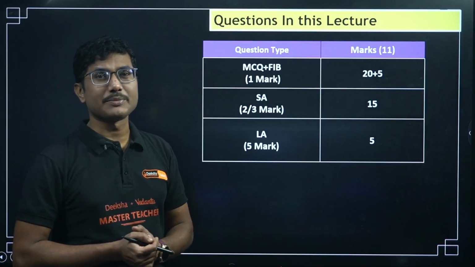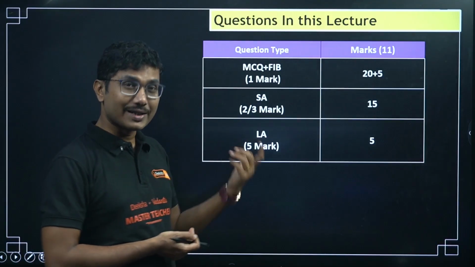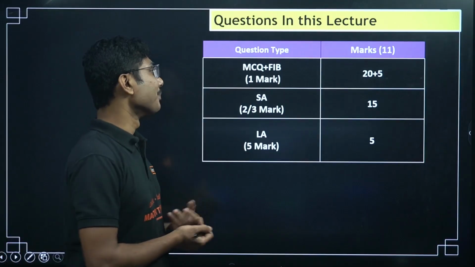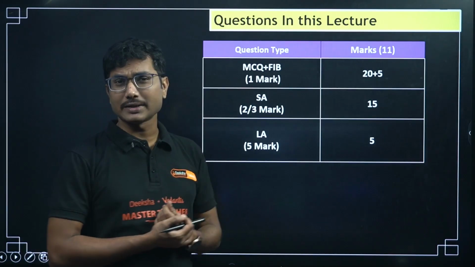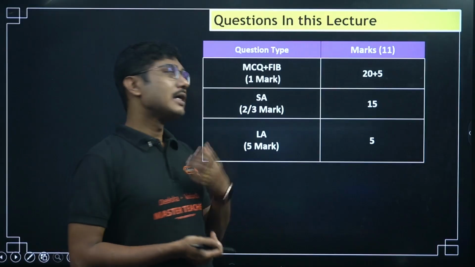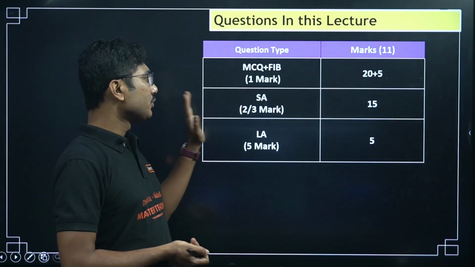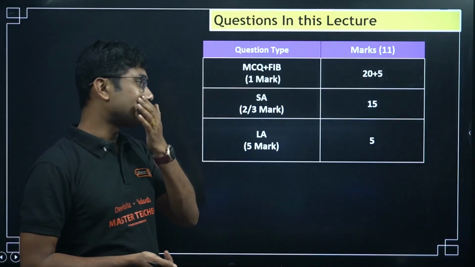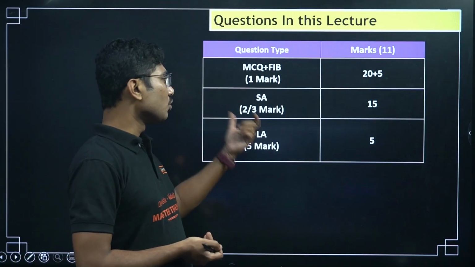I will share some tips with you so that you don't get confused about how to answer fill in the blanks as well. Now, short answer type questions. Some of the short answer type questions can be 2 marker, and sometimes the same question can be asked as a 3 marker question. So there is no separation between 2 marker and 3 marker. We are going to discuss 15 such questions, 2 and 3 marker.